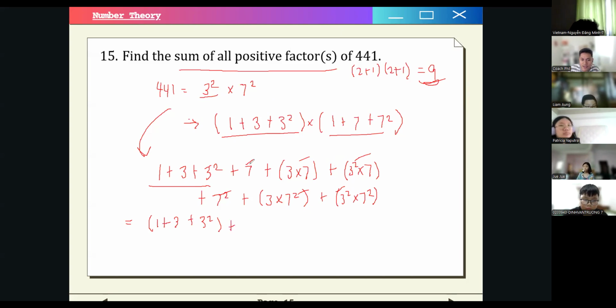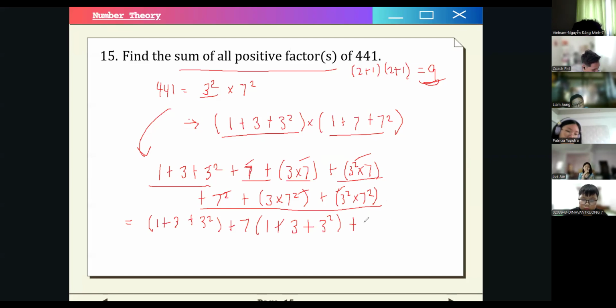And then group the terms that have 7. So this is 1. And then we have this here. We have 3, right? And then this one as well. We have 3 squared. So how about for the last 3 terms? We can factor out the 7 squared. This one just becomes 1. And then this one becomes 3. And the final one is just 3 squared, right? So now we have a common term for each of these terms. So we can, again, factor that out to have 1 plus 3 plus 3 squared.